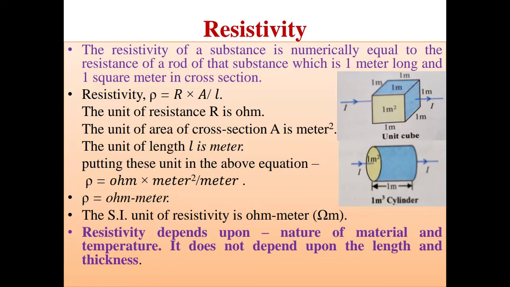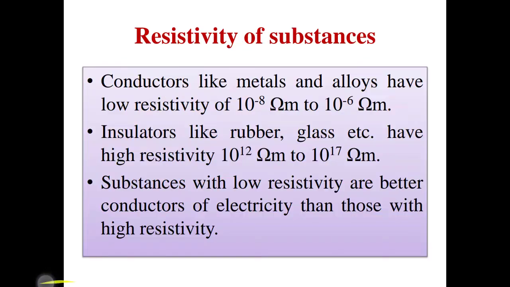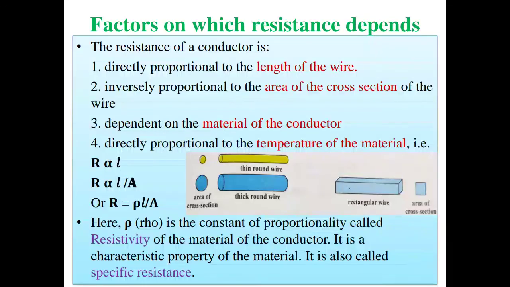Now students get confused between resistivity and resistance. Resistivity is the characteristic intrinsic property of a material, but resistance is the property of a conductor. Conductor means that you are using copper wire. Suppose you make a thin wire, its thickness is less; another, thick wire, its thickness is more.